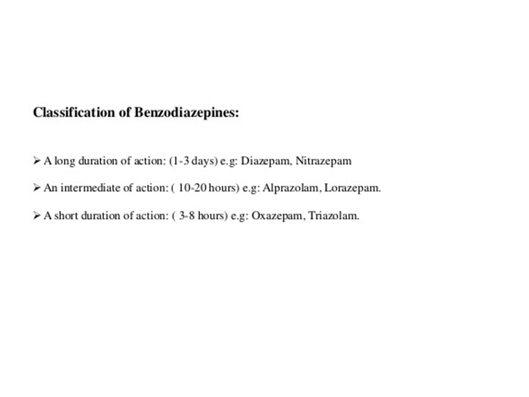Classification of benzodiazepines. A long duration of action, that is 1 to 3 days. Examples are diazepam and nitrazepam. An intermediate duration of action, that is 10 to 20 hours. Examples are alprazolam and lorazepam. A short duration of action, that is 3 to 8 hours. The examples are oxazepam and triazolam. This is the classification of benzodiazepines.